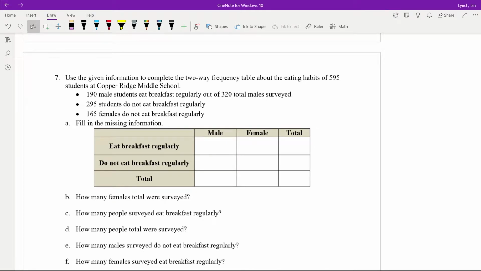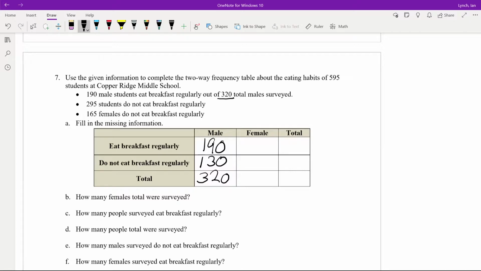Use the given information to complete the frequency table about the eating habits of 595 students at Copper Ridge Middle School. So 190 male students eat breakfast regularly out of 320 total males. So right there, the 320 total males. We're going to go down the male column to total and put 320. Now 190 eat breakfast regularly. 320 minus 190 is 130.